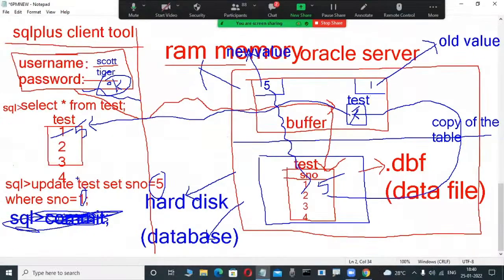Then what are we using? After update or delete, in the future, rollback is a command. In the SQL prompt, rollback is a TCL command. Don't worry.